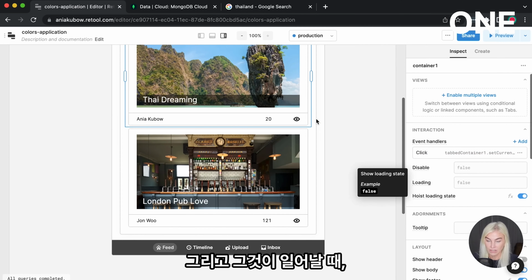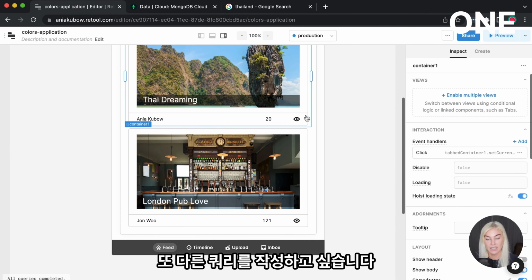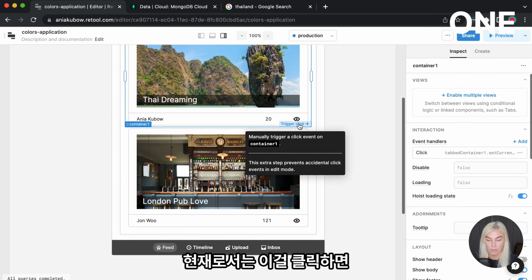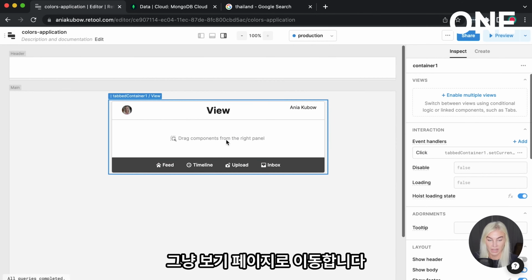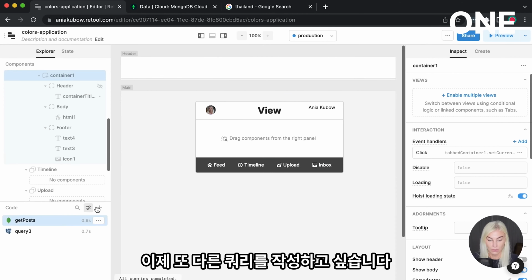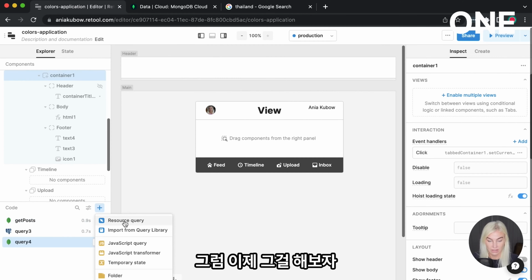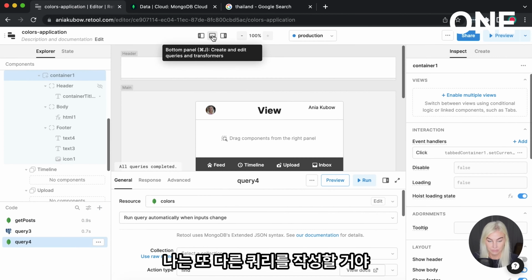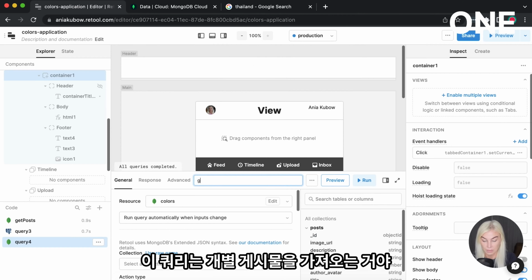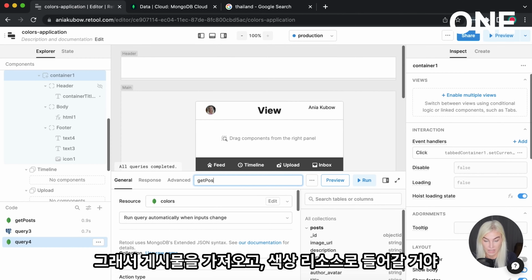And when that happens, I actually want to write another query to get an individual post. So at the moment, if I click this, it will just go to the view page. I now want to write another query. So let's go ahead and do that. I'm going to write another query. This query is just going to be get individual post. So get post. And I'm going to go into the colors resource.